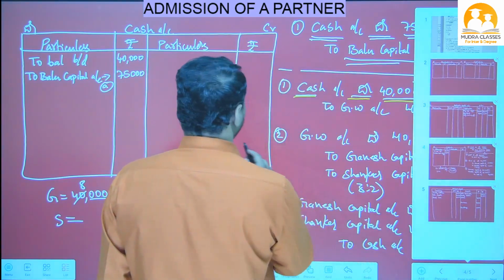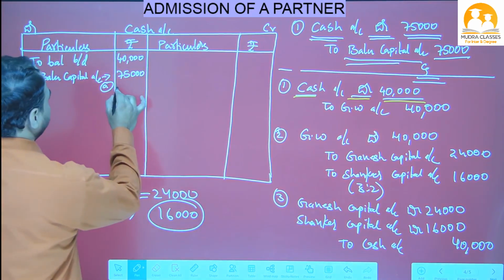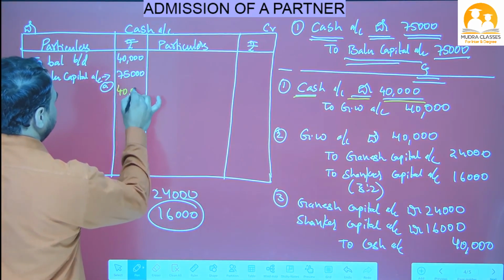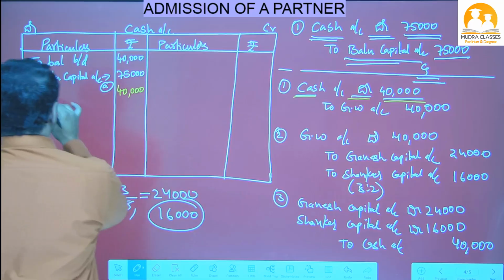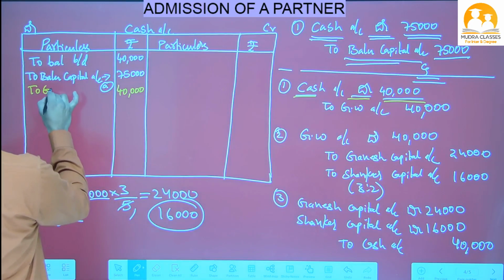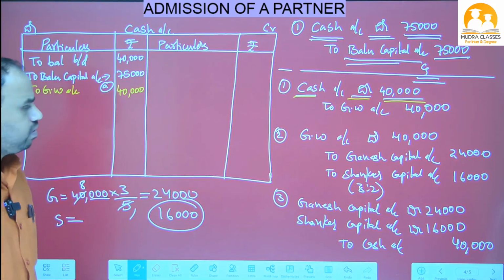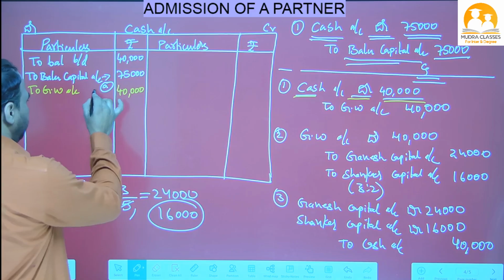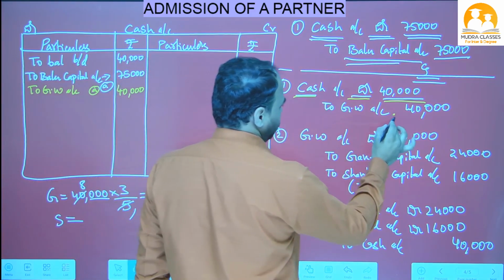Where is the cash account? This is the cash account. Here we have the cash account debit side, 40,000 I have already written. Close this cash. What is opposite? Goodwill. So write down here, to goodwill account. This is also adjustment number A. Cash is on the debit side, so goodwill is on which side?